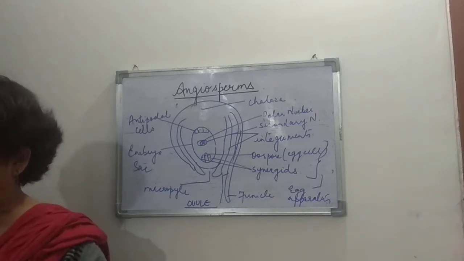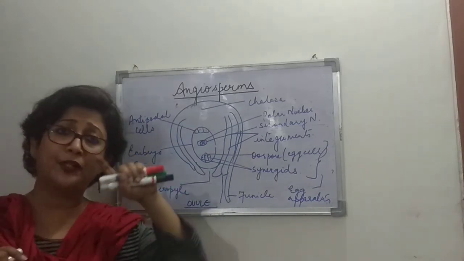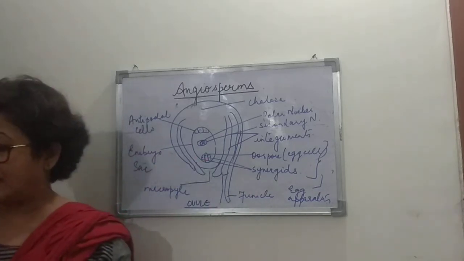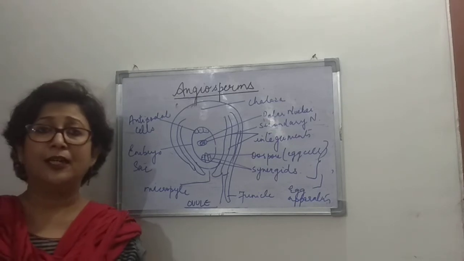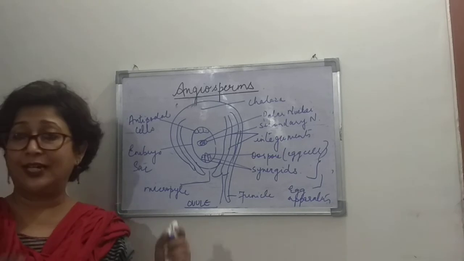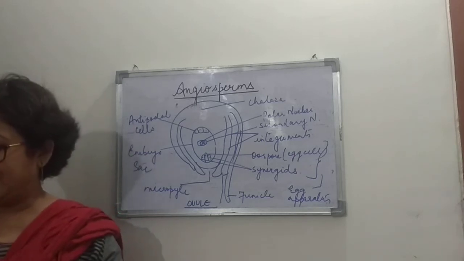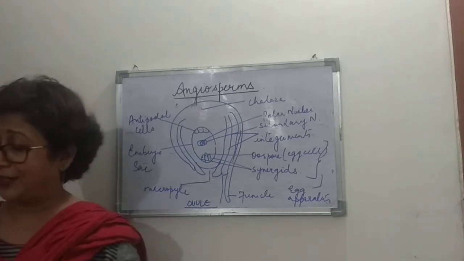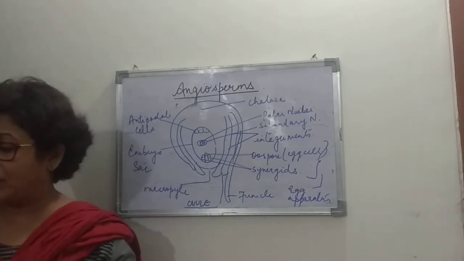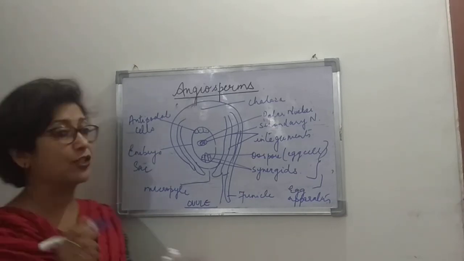At this time, as I drew the diagram of the pollen grain with the pollen tube, you saw that there are three elements present. In a pollen grain, the nucleus grows larger in size and is found towards one side of the pollen grain. The protoplast of the pollen grain forms two unequal cells, and the small one is known as the generative cell and the large one is known as the tube cell.